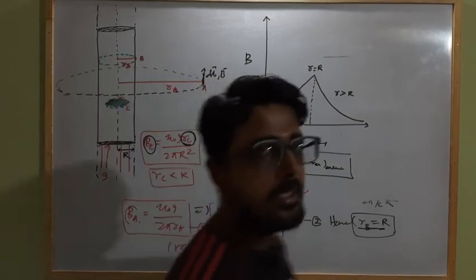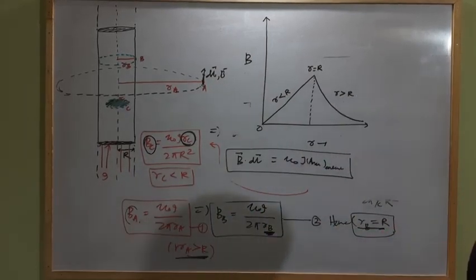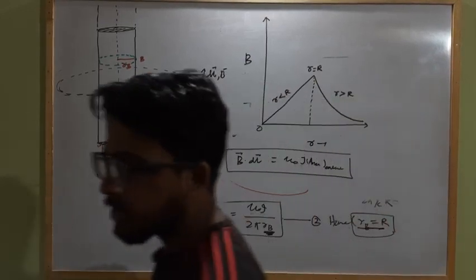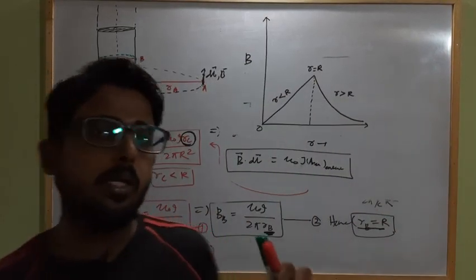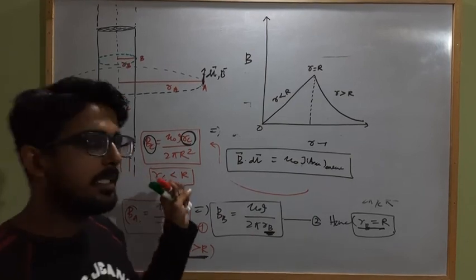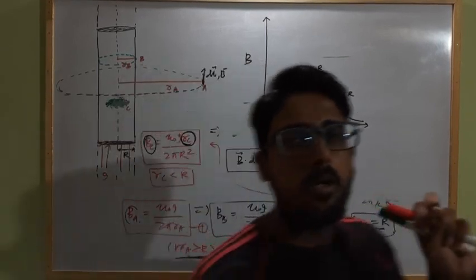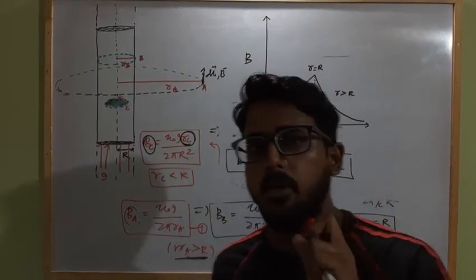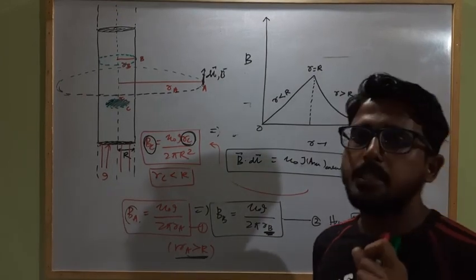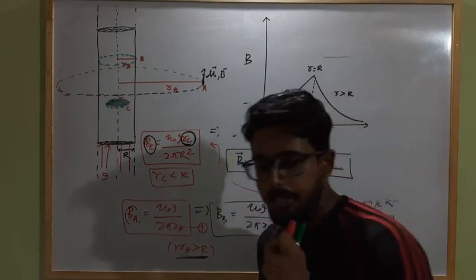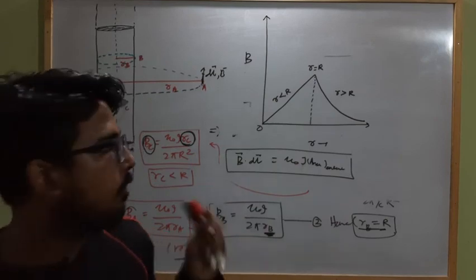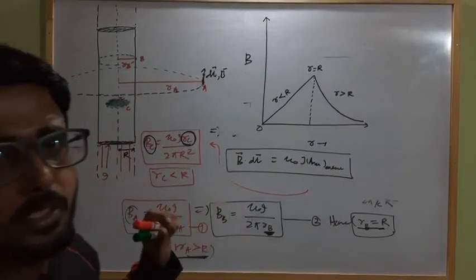So in place of I, you can write the current density into area enclosed, by which we have to calculate the magnetic field strength. This is how we can apply Ampere's circuital law to calculate the magnetic field strength at any point due to a hollow cylindrical current carrying conductor and due to a solid cylindrical current carrying conductor. In the next class we will do some more applications regarding Ampere's circuital law.